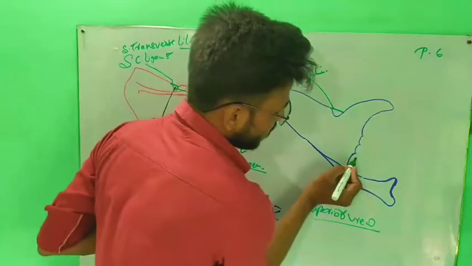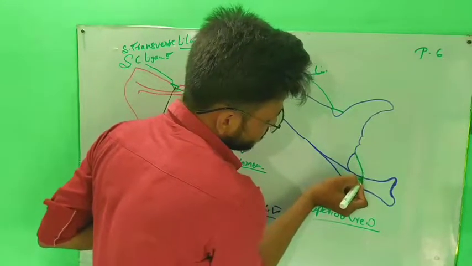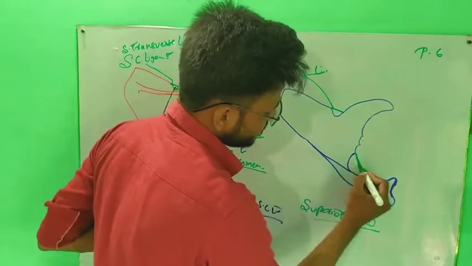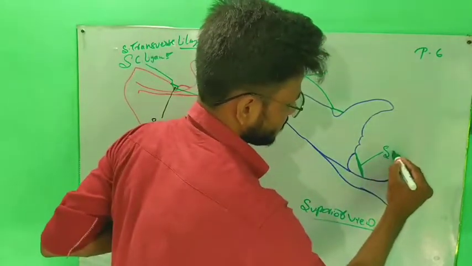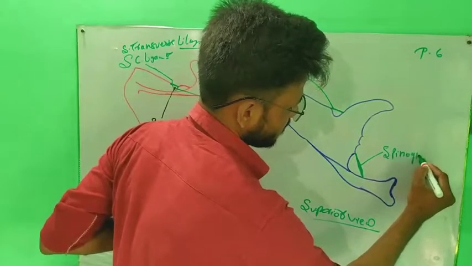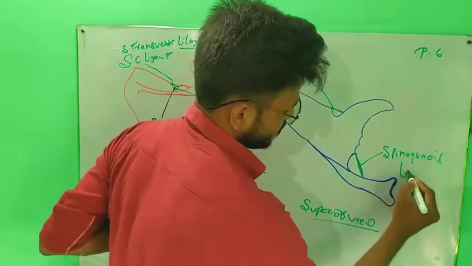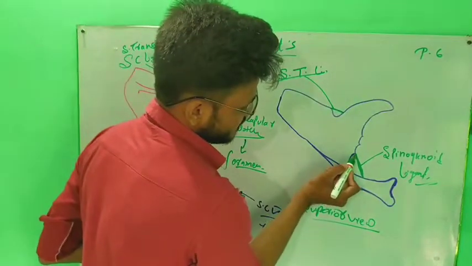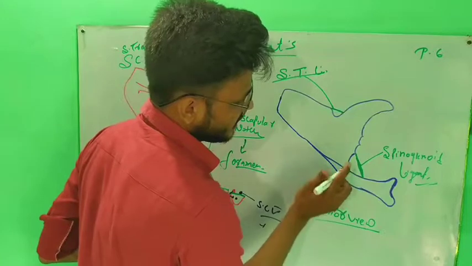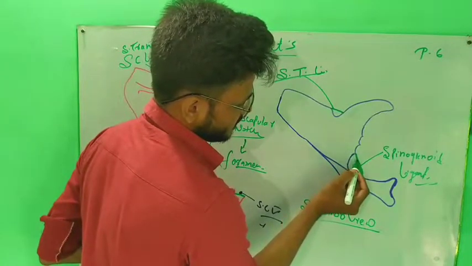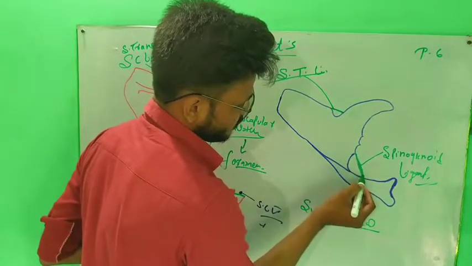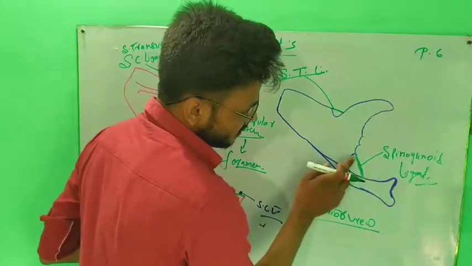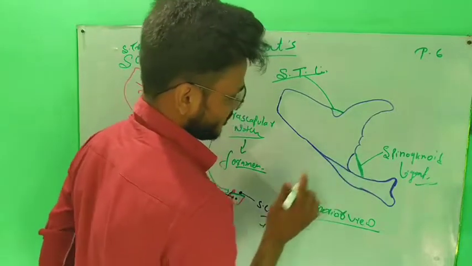This ligament is called the spinoglenoid ligament, and via this ligament the notch is converted into a foramen.